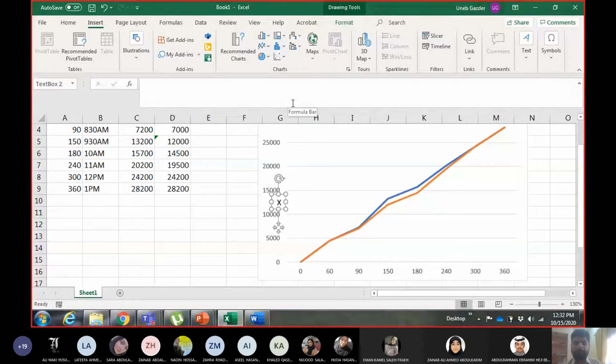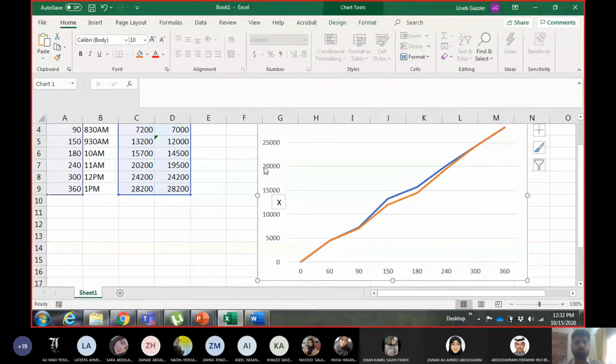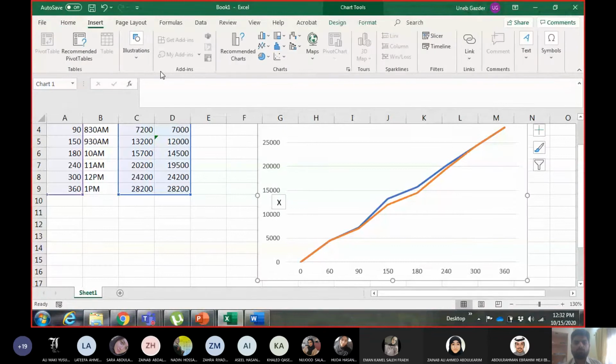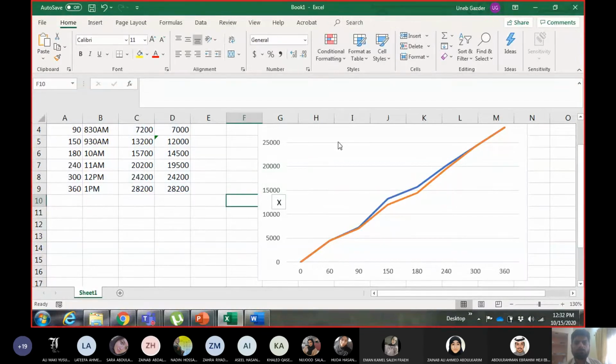Where are the shapes? Do you see an option to insert a line here?